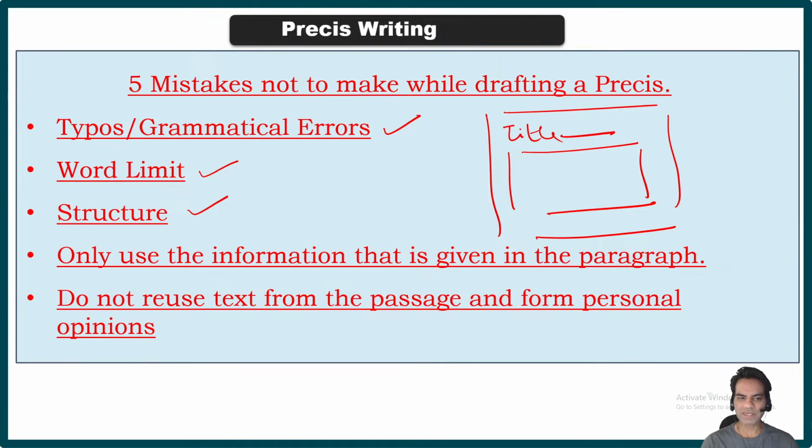Now use only the information that is given in the paragraph. Do not write anything that is not given in the passage or that cannot be inferred from the passage. Make sure that you do not include anything from outside the premises of the passage. And do not reuse text. Another key point: do not copy and paste from the passage. Use original articulation. Your drafting should be in your own words, not a replication of the sentences of the passage, right? So these were the key points.